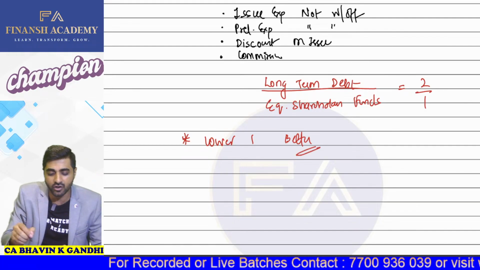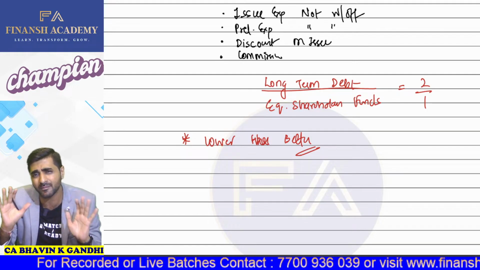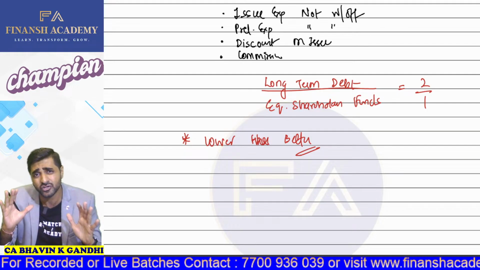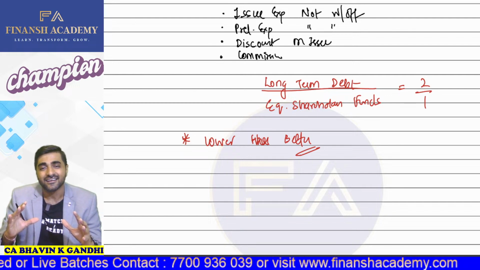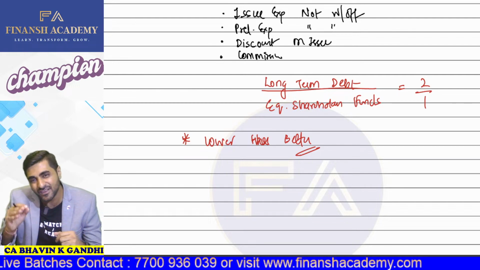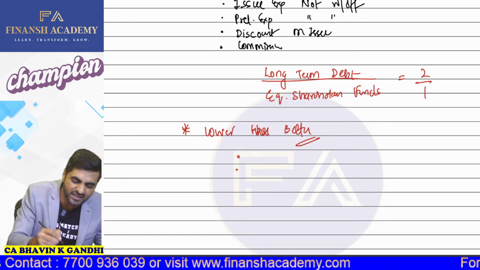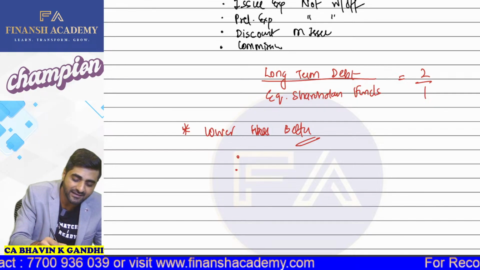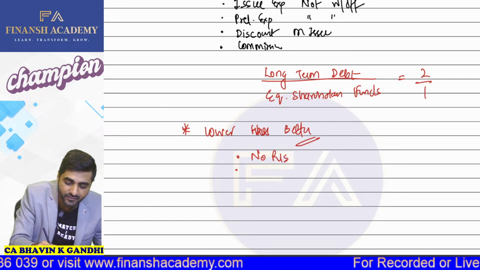So lower the ratio, the better it is. Okay, lower the ratio, the better it is. Lower the better. In examination, this ratio should always be lower the better. But we can always counter argue like this. If this ratio is lower, it indicates that there is no risk in the company.